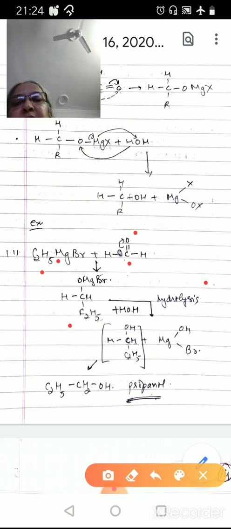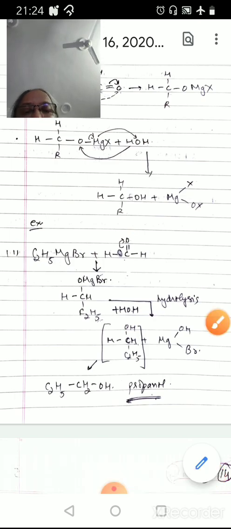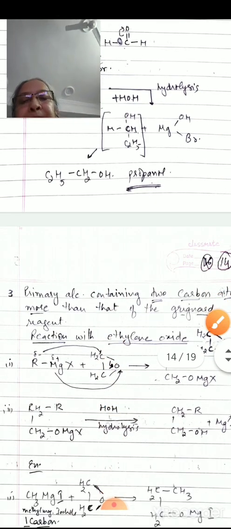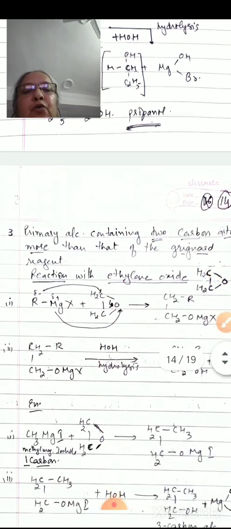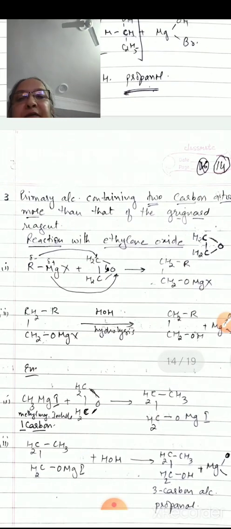We started the reaction with C2H5, that is 2 carbon atoms, and we have got propanol, that is 3 carbon atoms. So from a 2 carbon atom reactant we have got a 3 carbon atom alcohol. Primary alcohol containing 1 carbon atom more than that of the Grignard reagent.